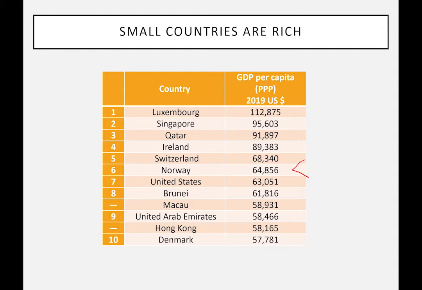What's significant here is the United States. It's the only large country that is in the top 10. All the other countries, you'll notice, are very small. It's a very interesting result, a very interesting phenomenon. I have a suspicion that the explanation perhaps is the fact that the United States is, in effect, not really one country, at least in an economic sense. It's really 50 small countries, relatively small.